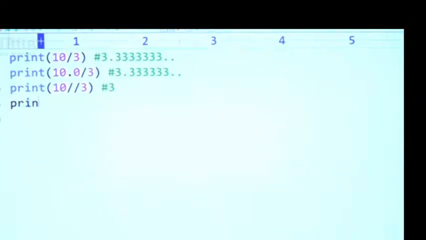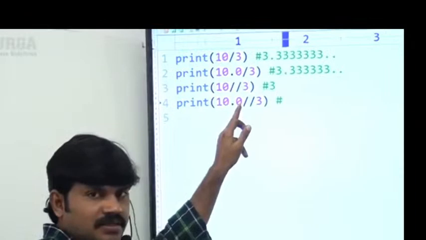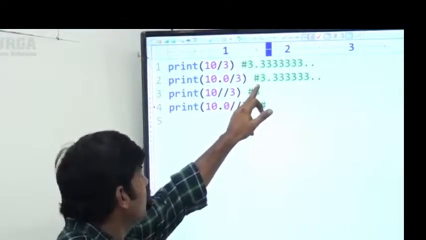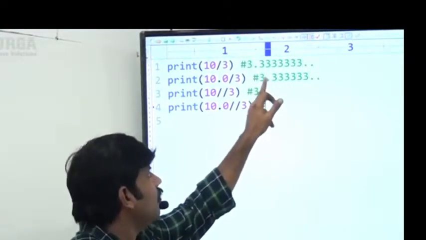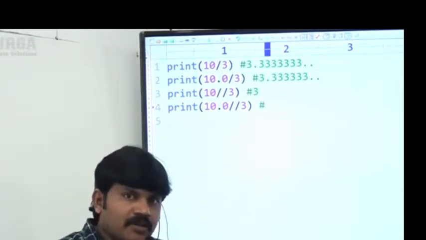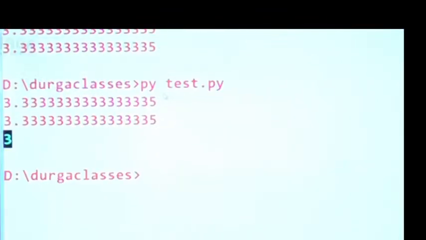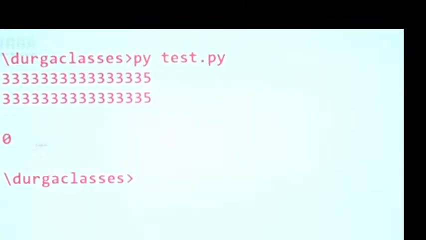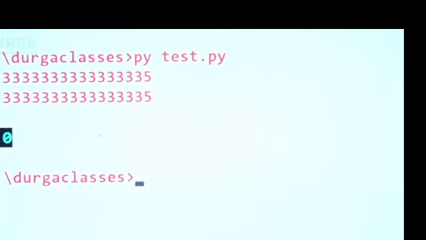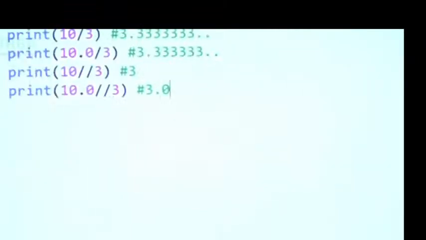Now print 10.0 floor division 3, I am taking, sir. If I take 10.0 floor division 3, at least one argument is float, so the result is always float only. I want the floor value of this result, but as a float value, then what is the answer, sir? 3.0 we are going to get. Sir, observe carefully, 3.0 we are getting. I hope everyone is in a position to understand clearly, right? Are you able to understand, right?